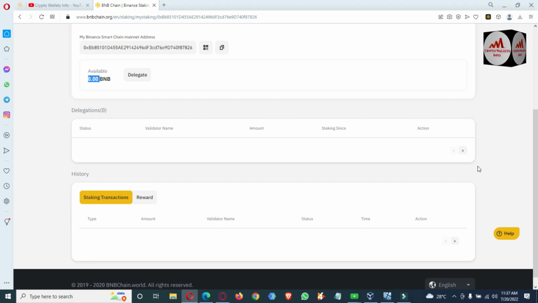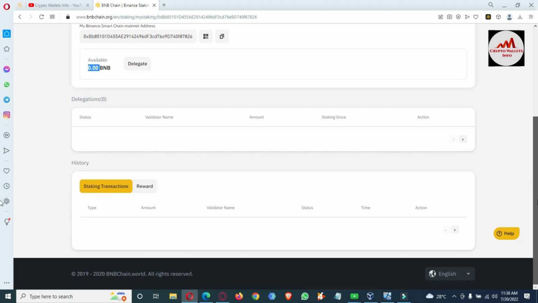So I hope, viewers, you properly understand how you can stake your BNB in Binance Smart Chain Wallet. This is so simple and easy.